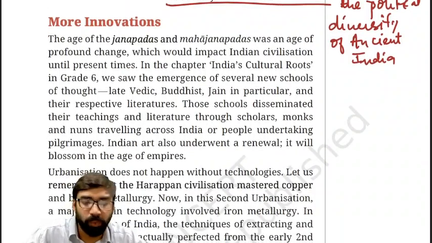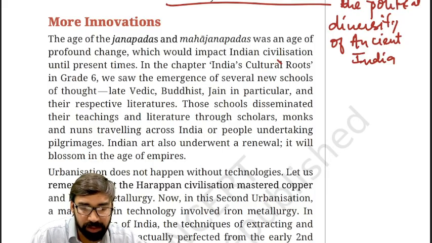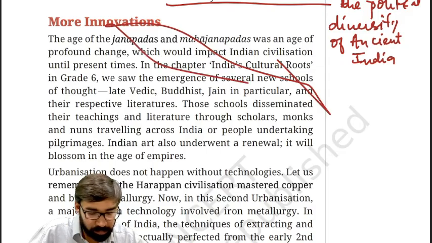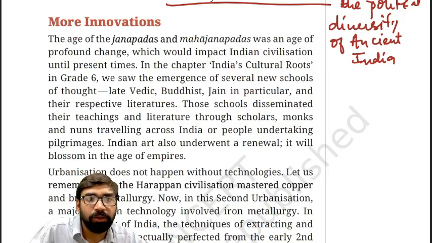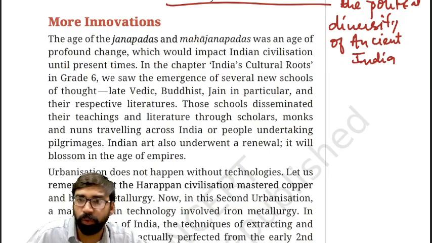Now, more innovations. What are the more innovations in this period? We need to understand this also. So now we'll talk about the more innovations.